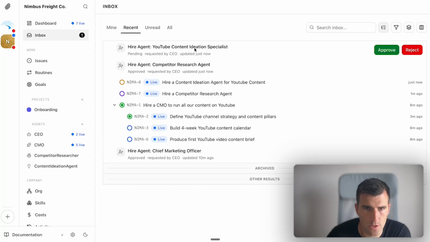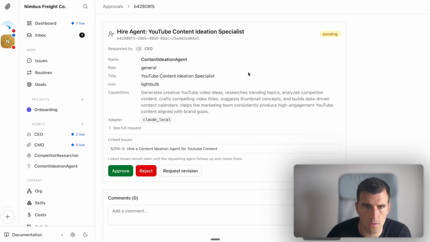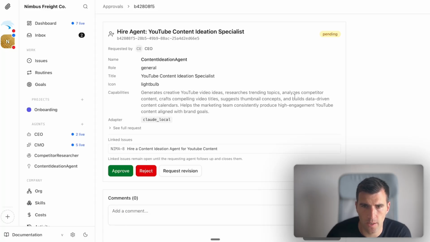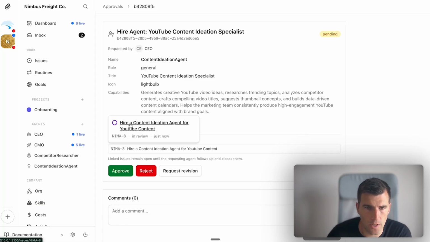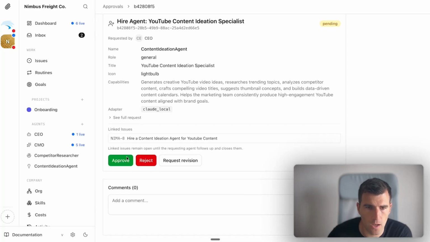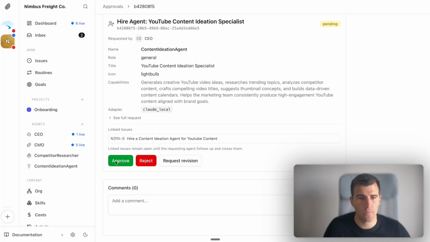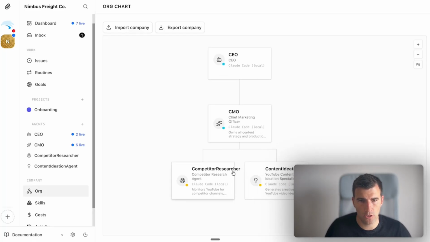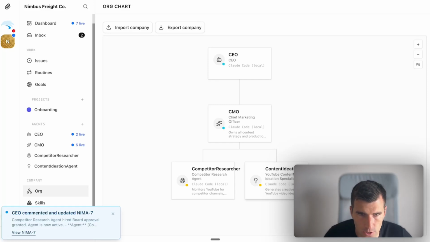Okay, content ideation specialist. This is also ready. So let's look at it. We have generates creative video ideas, research trending topics, analyze competitor content. We can see all the details here, and of course we can add more, because remember, we can configure every agent separately. So if I approve it and I go to the org chart, we can see here under the CMO we have competitor researcher and content ideation agent.